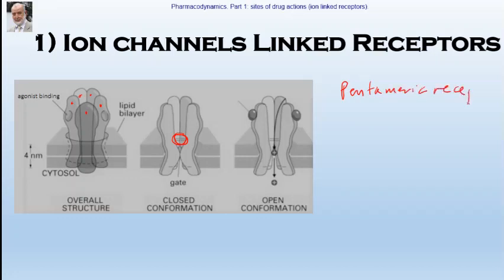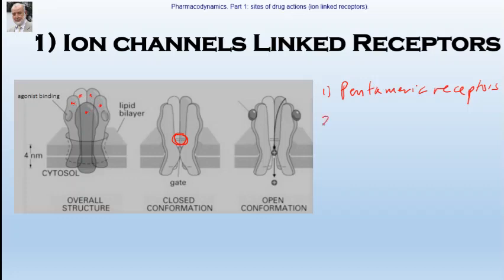Why pentameric? Because they are formed from five proteins, maybe 2 similar and 3 different proteins, 5 proteins. Therefore, they are known as pentameric receptors. There are tetrameric receptors as well, and trimeric. Tetrameric means the receptor is formed from 4 protein structures, or trimeric formed from 3. But the most famous are the pentameric, which are formed from 5 protein structures surrounding an ion channel.